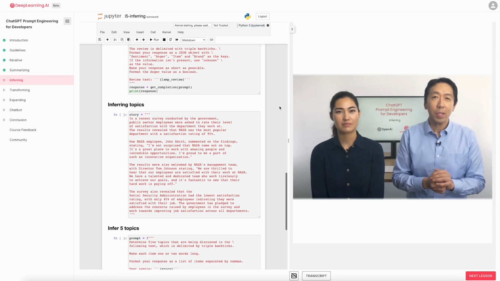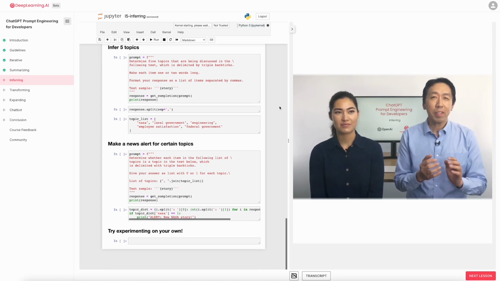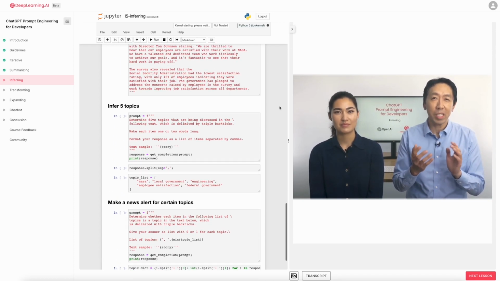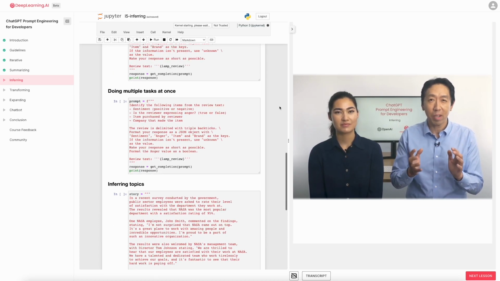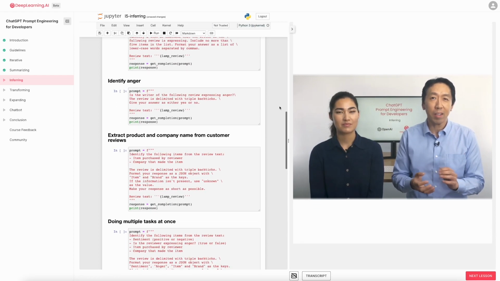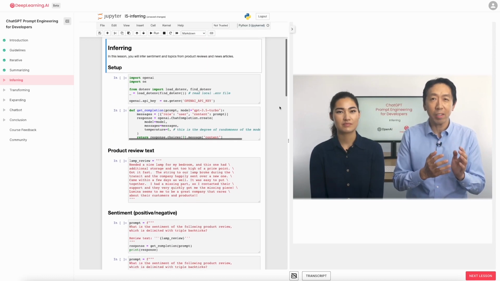machine learning workflow, you'd have to collect the label dataset, train a model, figure out how to deploy the model somewhere in the cloud and make inferences. And that can work pretty well, but it was just a lot of work to go through that process. And also for every task, such as sentiment versus extracting names versus something else, you have to train and deploy